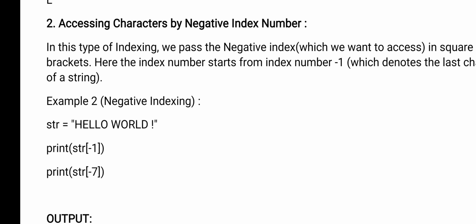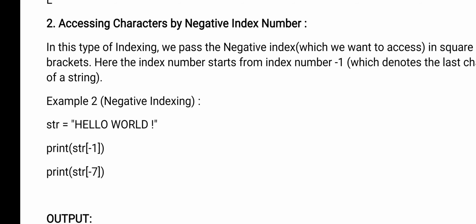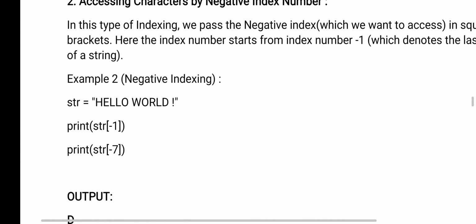Now the second one is accessing characters by negative index, from right to left. If it is negative, it is from right to left. If it is positive, it is from left to right. Now you see the negative. In this type of indexing, we pass the negative index in square brackets.